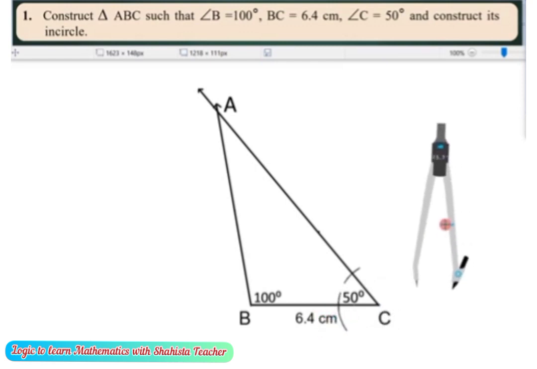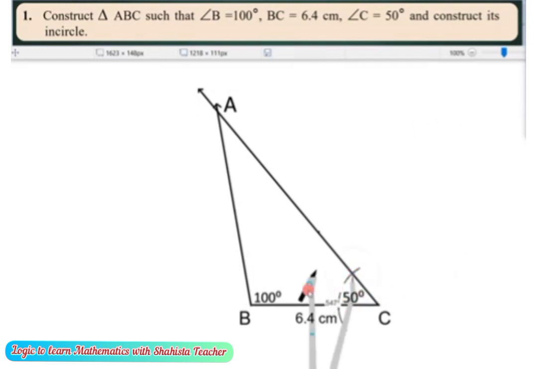After taking these arcs, with the help of these 2 small arcs we can draw an arc. So one arc from the above side and one arc from the below side.